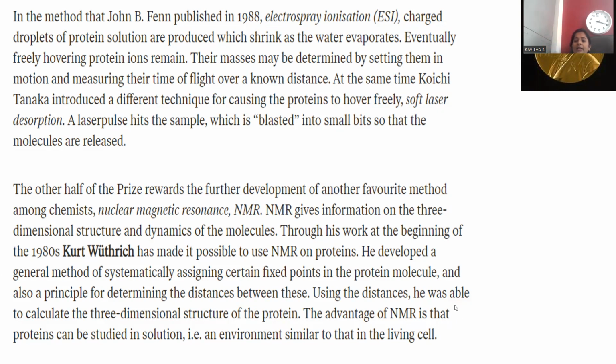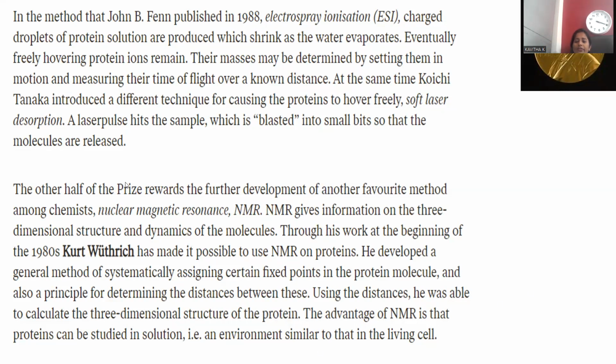Using the distances, he was able to calculate the three-dimensional structure of the protein, how it is arranged in x coordinate, y coordinate, and z coordinate together. That is a three-dimensional picture, and the protein can be pictured in three dimensions.